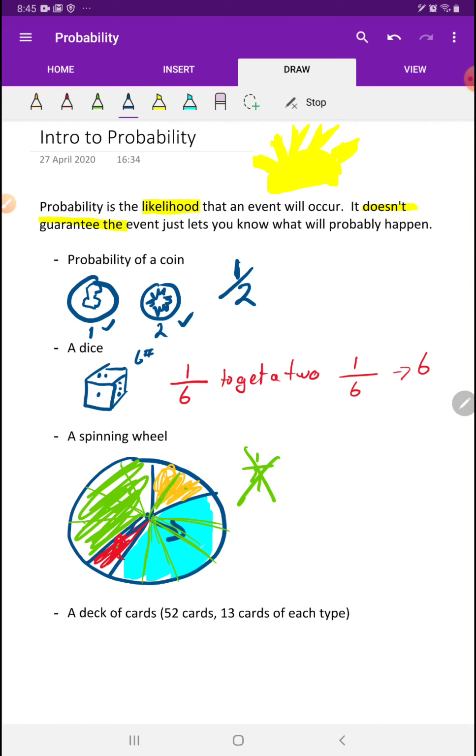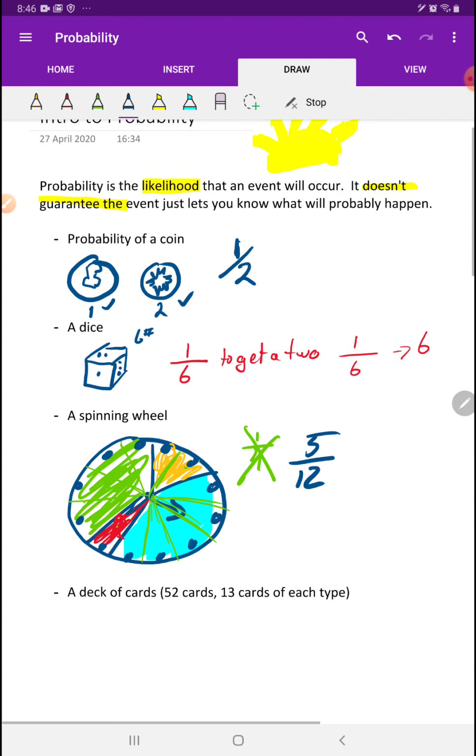So here we go. So actually the probability, because we've got 1, 2, 3, 4, 5, 6, 7, 8, 9, 10, 11, 12. So the probability of landing on the blue is 1, 2, 3, 4, 5. 5 out of 12. See that? 5/12. Does that make sense? I hope it does, because obviously you can't answer me. Okay? So you have to make sure that you've got things divided up into ways that make sense or intelligent.